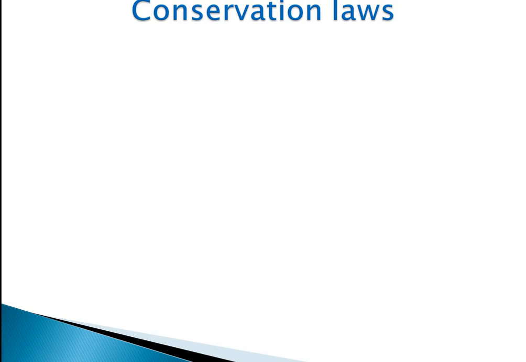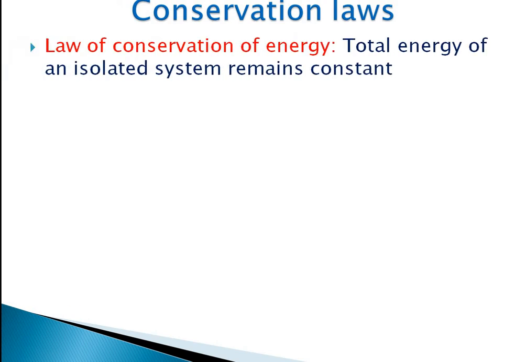These conservation laws you have already studied in 9th, 10th and other classes. There are mainly four conservation laws. First of all, we will start with the law of conservation of energy. What does it say? Energy can neither be created nor destroyed. It can be transformed from one form to another. In other words, the total energy of an isolated system remains constant.